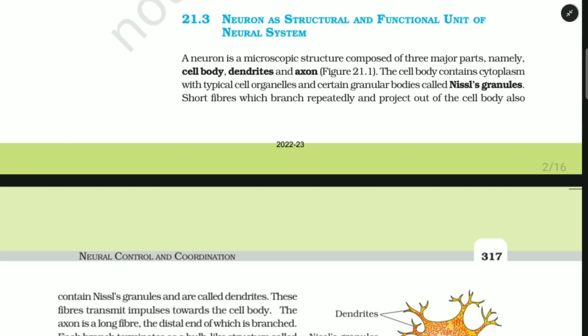Neuron as structural and functional unit of neural system. A neuron is a microscopic structure composed of three major parts, namely cell body, dendrites, and axon. The cell body contains cytoplasm with typical cell organelles and certain granular bodies called Nissl granules. Short fibers which branch repeatedly and project out of the cell body also contain Nissl granules and are called dendrites.